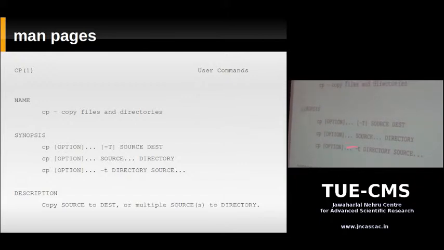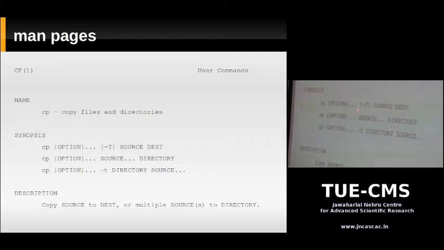Now here you can find some dots. Those dots also have a meaning. This is an ellipsis. What does the ellipsis mean? When you have an ellipsis in a man page, it means that you can supply more than one of whatever the ellipsis follows. Here you have an ellipsis after source. That means you can specify more than one source file. So you can write cp file1 file2 file3, any number of files, and the last one should be your directory. It's going to copy all those files into that directory. That's why the three dots.